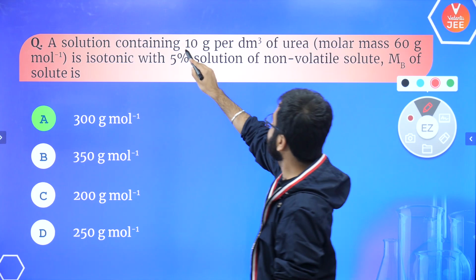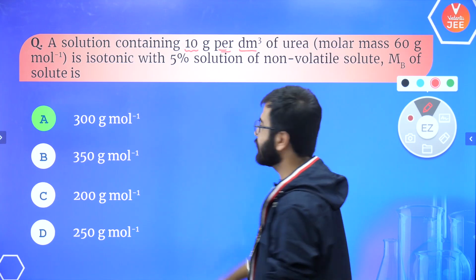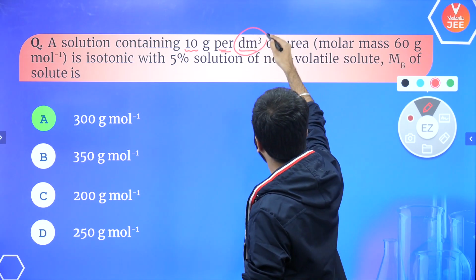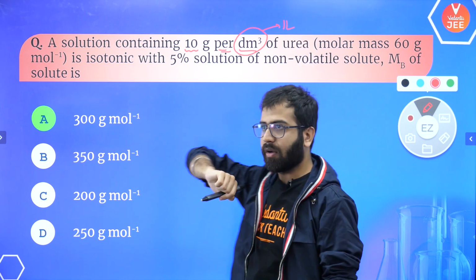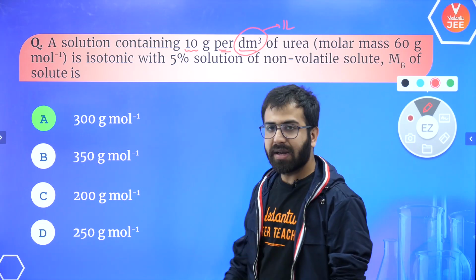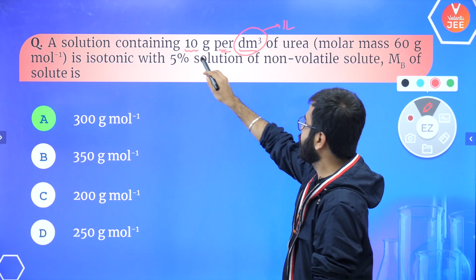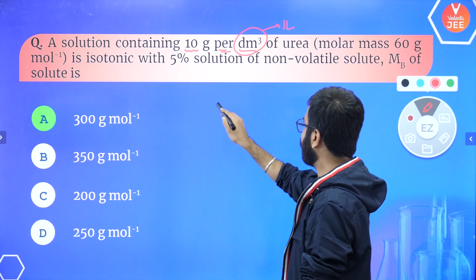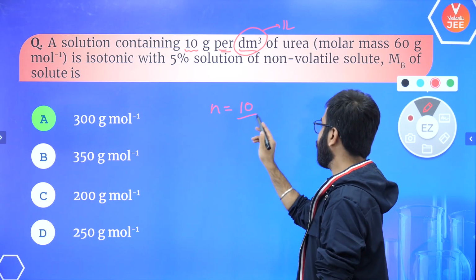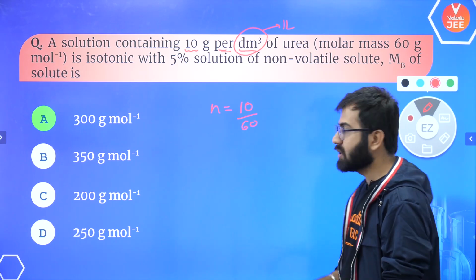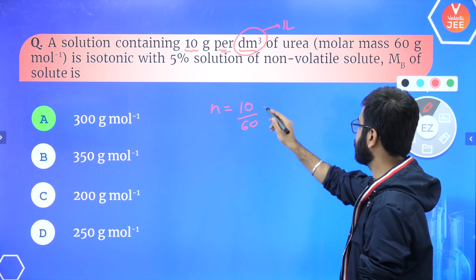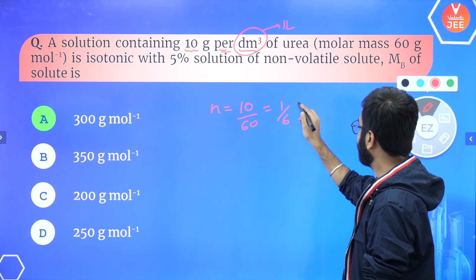First of all, 10 grams per decimeter cube is given to you. So can you tell me what is going to be the molarity over here? You should remember 1 decimeter cube is actually 1 liter, right? Is it clear to everybody? So over here we have 1 liter, we have 10 grams per decimeter cube. So let's just calculate the molarity. We have the given mass, we have the molecular mass. So the number of moles n is going to be 10 grams upon 60 grams. So that is how much, guys? That comes out to be 1 by 6 moles, right?